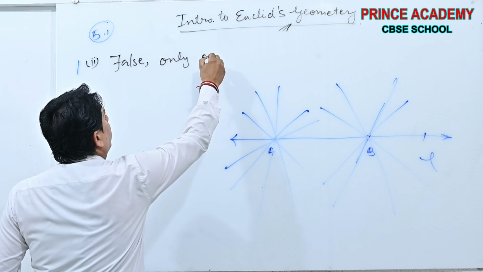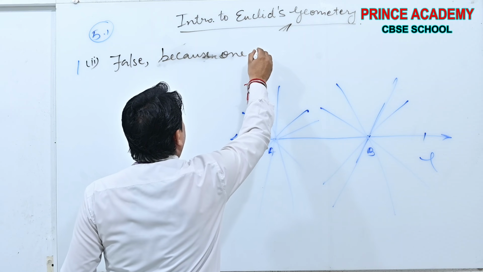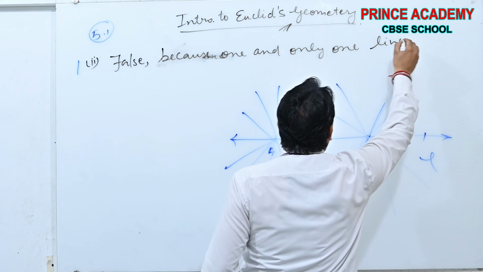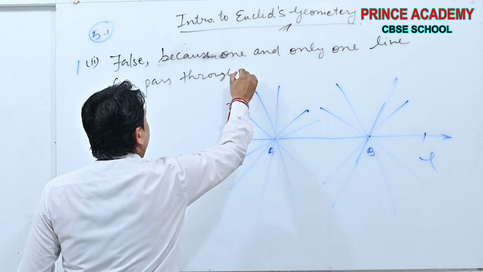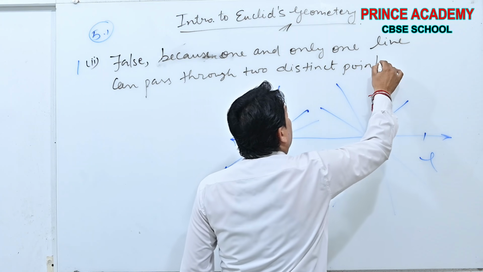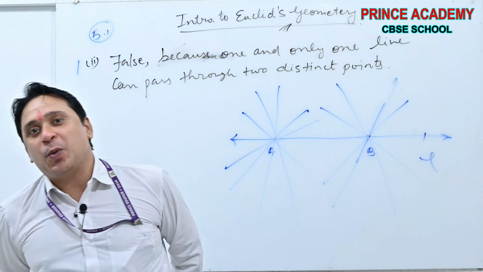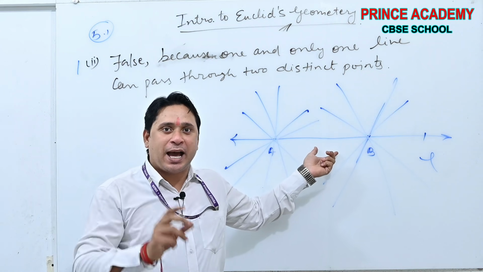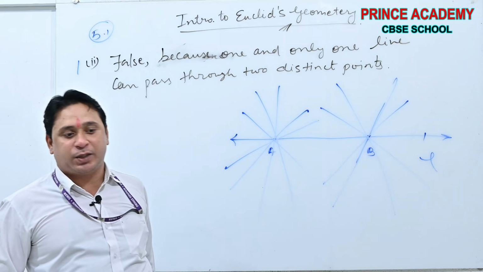Only one end, because only one line can pass through two distinct points. Okay. See beta, our answers to the questions are also based on the observation, and if you draw such small diagrams with your justification, it will be the fourth moon, with your justification.